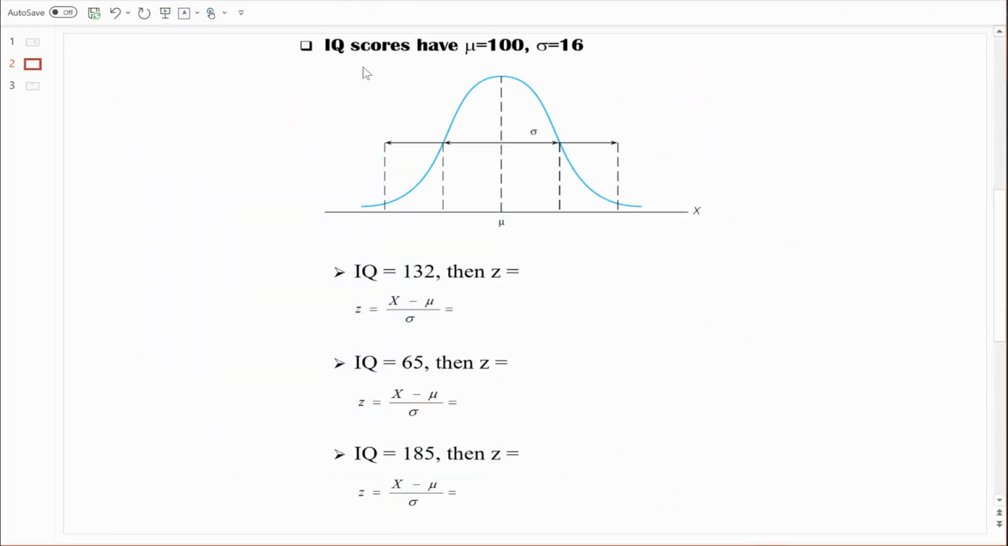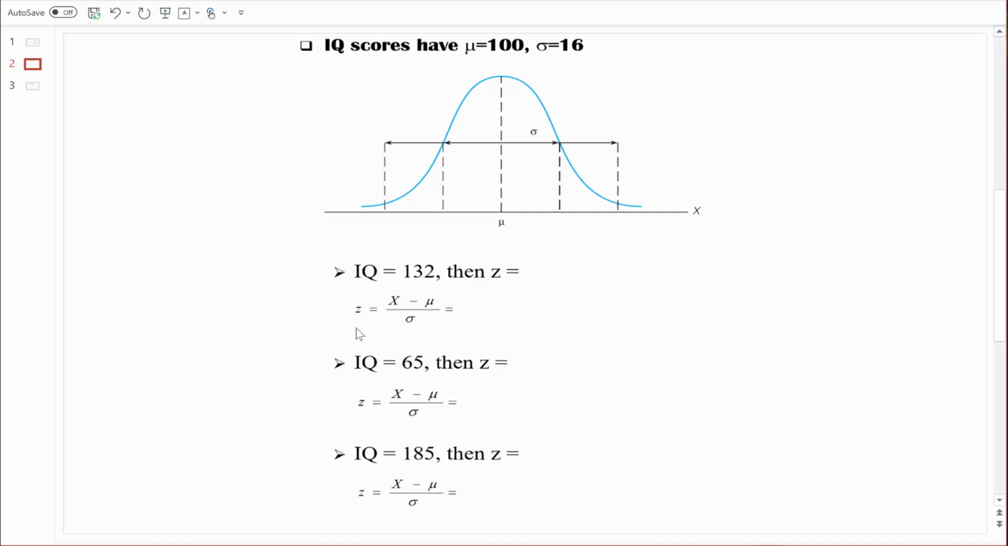As I mentioned, we'll continue to use IQ scores as our example. We know the mean is 100, the standard deviation is 16. We need to transform these IQ scores into z-scores. Here is the formula that we will use. It's very straightforward. We'll just take that raw IQ score, that's the X value, see how far that score is from the mean, and then divide that distance by the standard deviation. So again, the z-value will tell us how far the score is from the mean in standard deviation units.